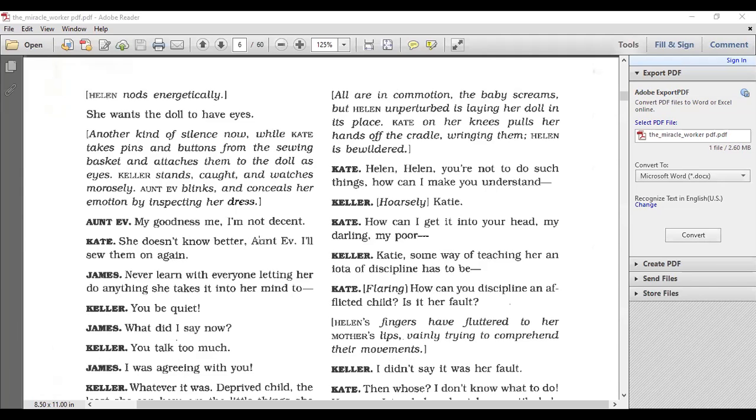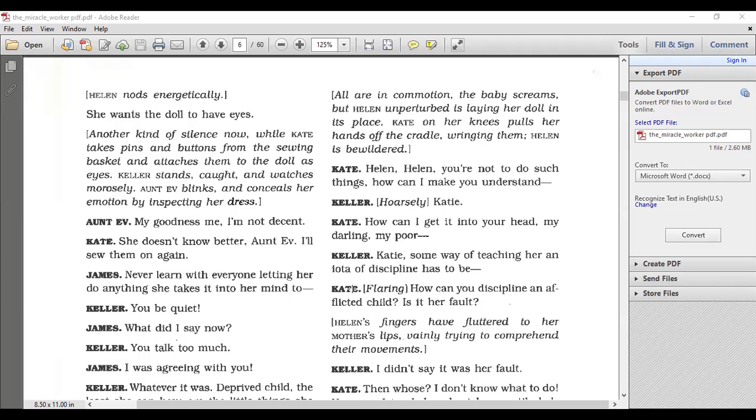Okay, I'm not decent means that the buttons ripped from her dress, so her skin is showing. All right, so this is what she means by she's not decent. When she ripped her buttons, her skin or her body was revealed. Oh, so that's what she says. I'm not decent. Okay, she's covering herself, inspecting her dress. All right, Kate.